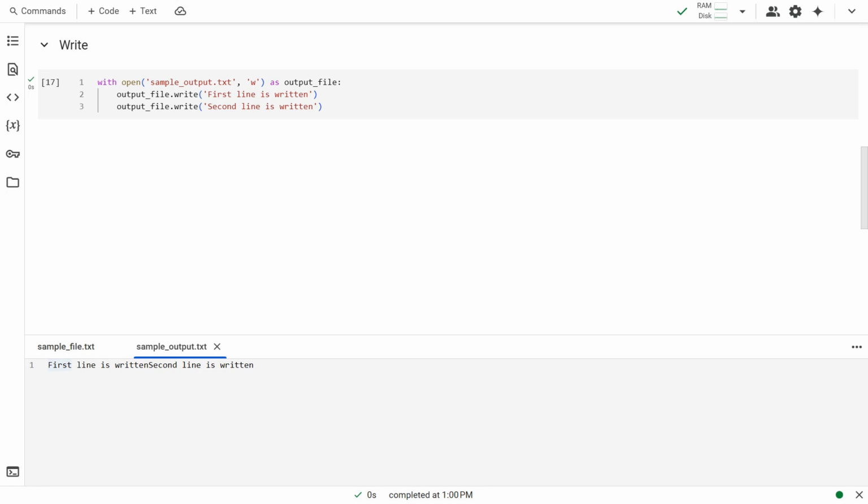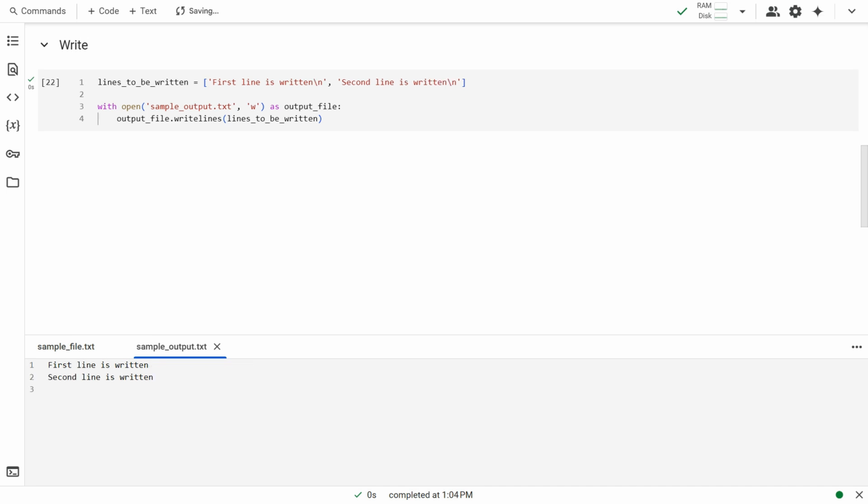Python has two variants of the write method: write and writelines. The write method writes a string into a text file opened for writing. Note that the strings are appended at the end of the contents of the file. They are not inserted as new lines. New line characters have to be inserted manually, as demonstrated here. The writelines method is used to write a list of strings into a text file. Here too, the new line characters have to be inserted manually.